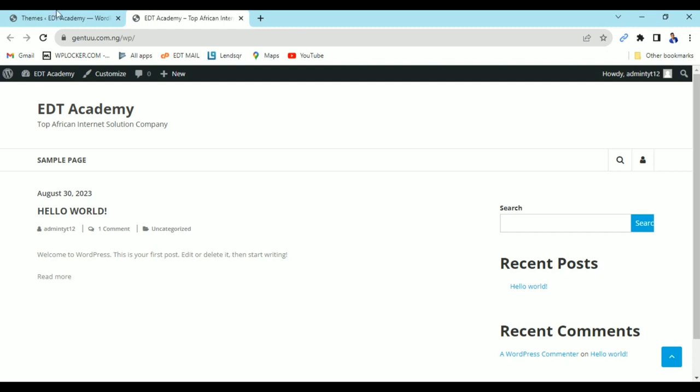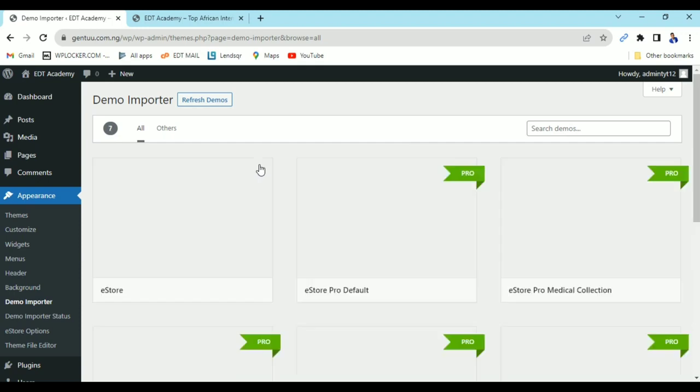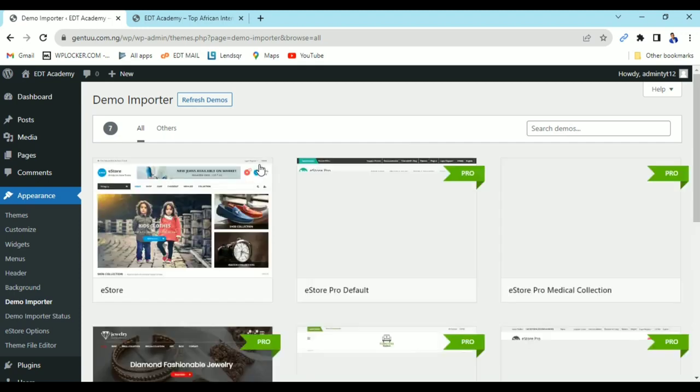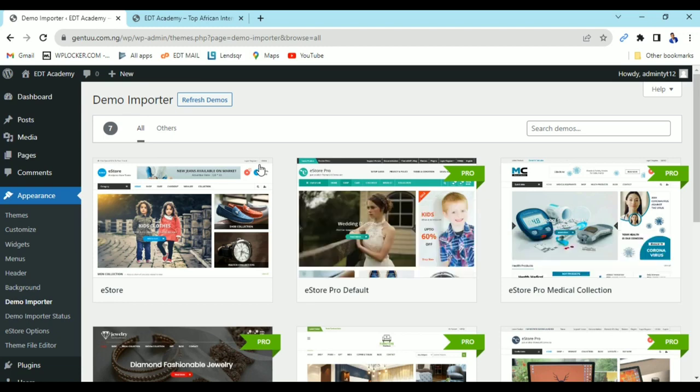So what I'm going to do is run a demo import, that is, import the demo of the website. Then I can edit the demo. I'm going to click on this get started. Now this demo is going to import all the theme sectors, the plugins, everything you are going to need. So you don't necessarily have to start installations and all of that, but I'm going to show you the important plugins that make the functions of the shopping.